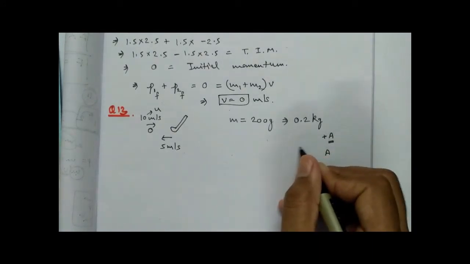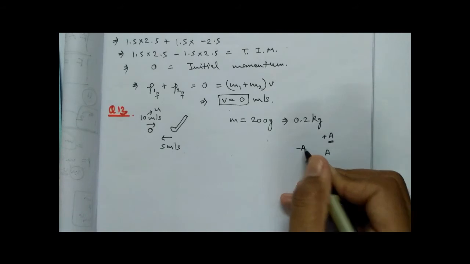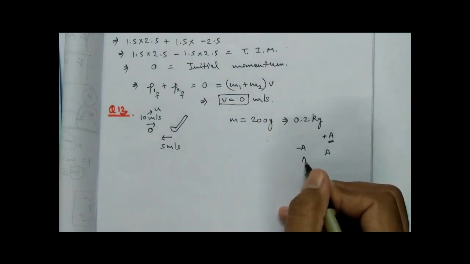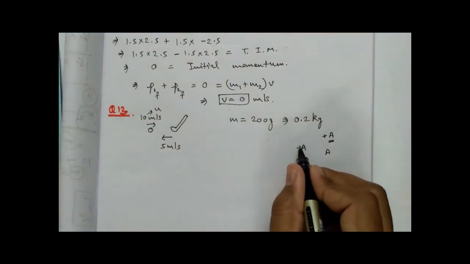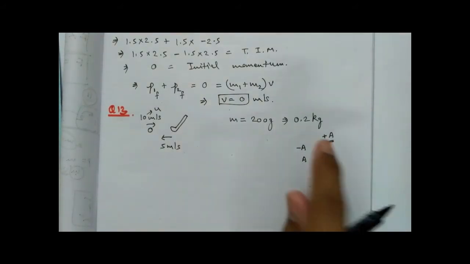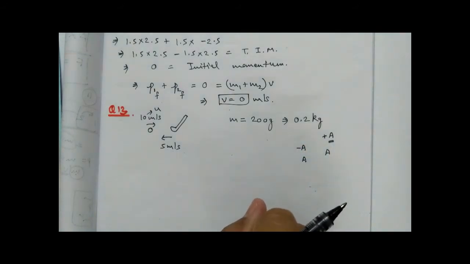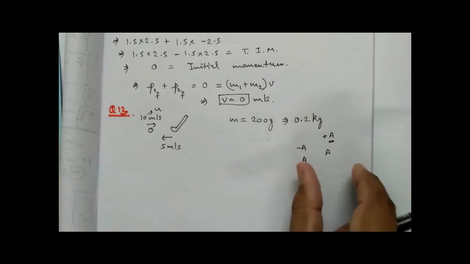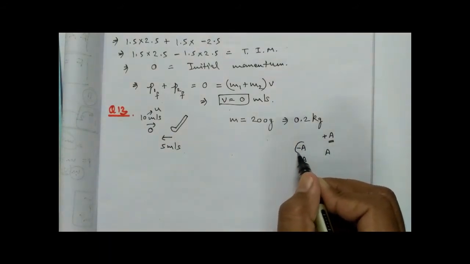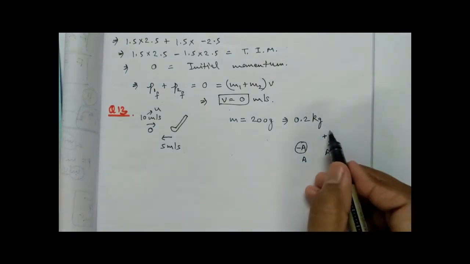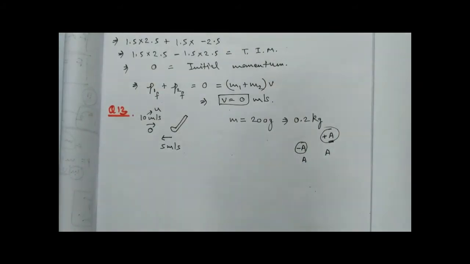And if its value comes as minus a, then you take only the magnitude, which is just a. You have to ignore the sign if they have asked you to calculate just the magnitude. And if they don't mention the word magnitude, then the entire answer will be your final answer.